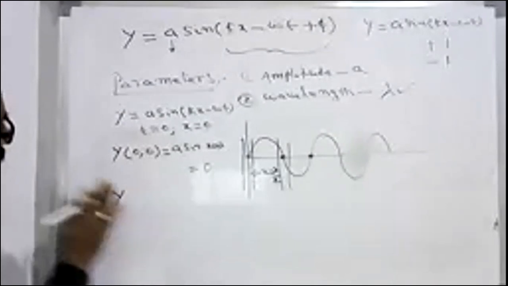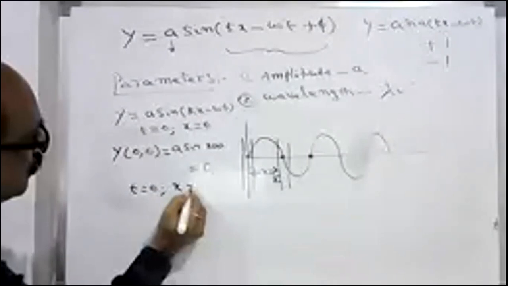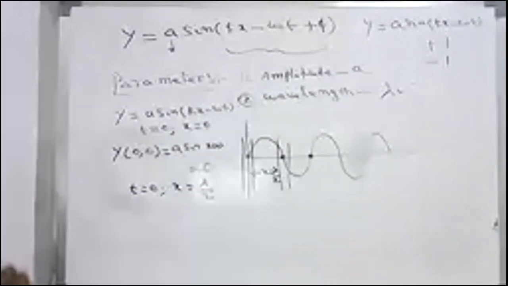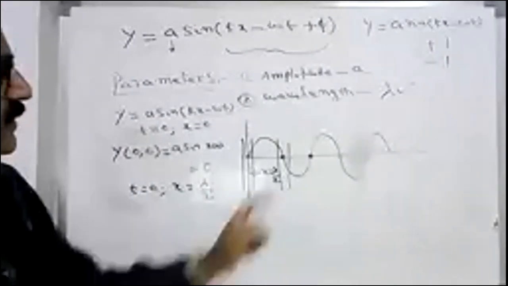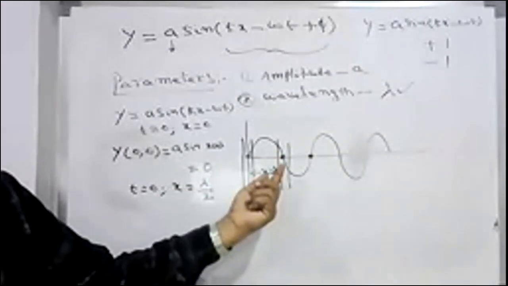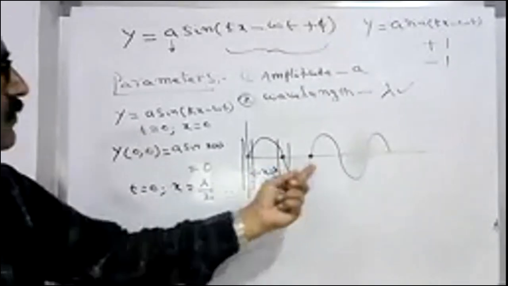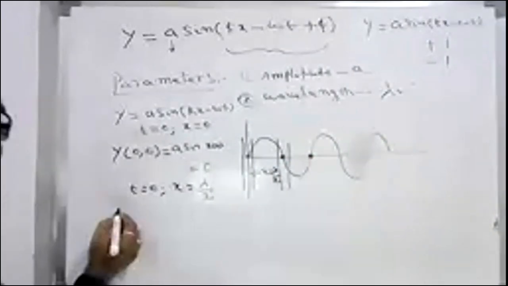So in order to verify whether this equation is correct or not, we have to see that at t equal to 0, but x equal to how much distance am I considering? Lambda by 2. So I am considering this point at position lambda by 2. And what should be its displacement? For this particle at time t = 0, again it is 0 displacement.